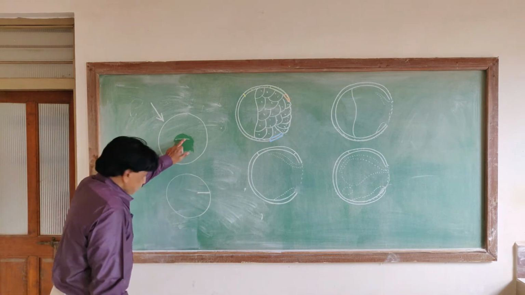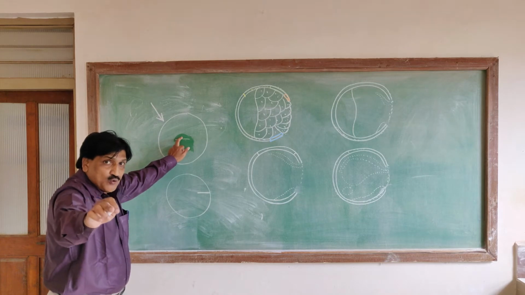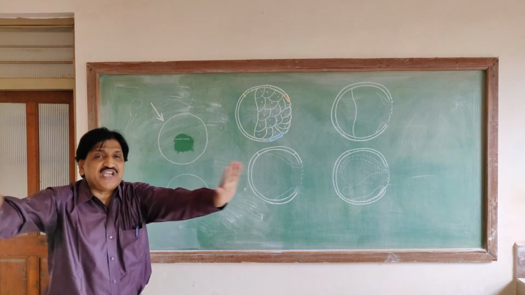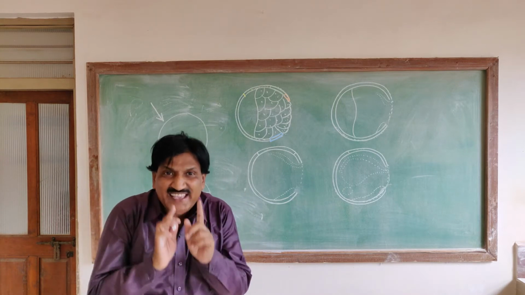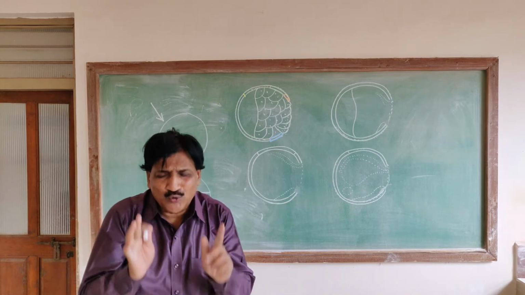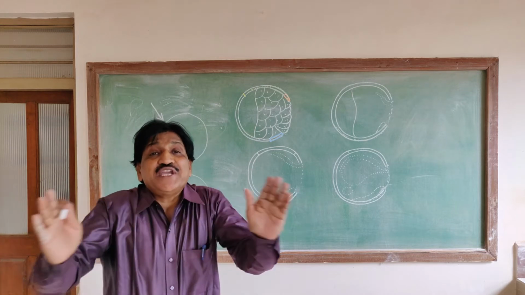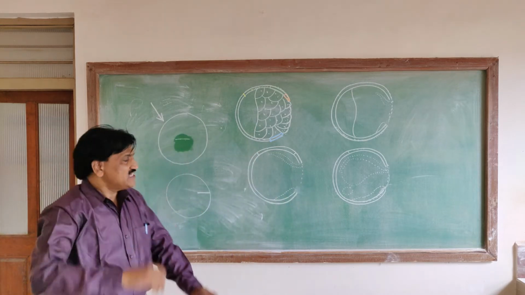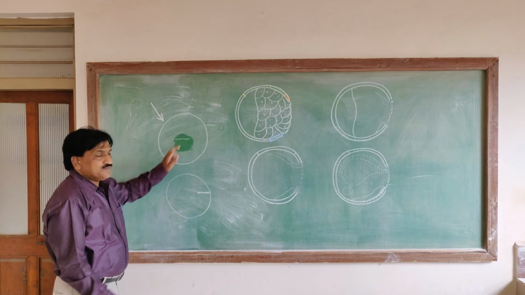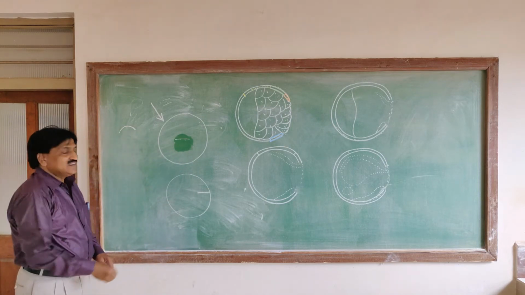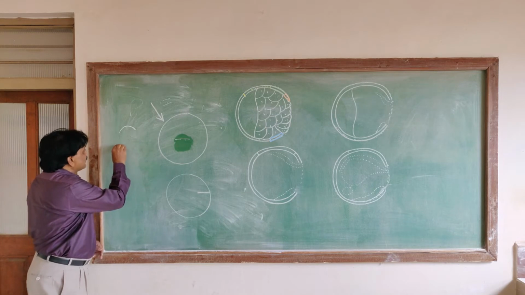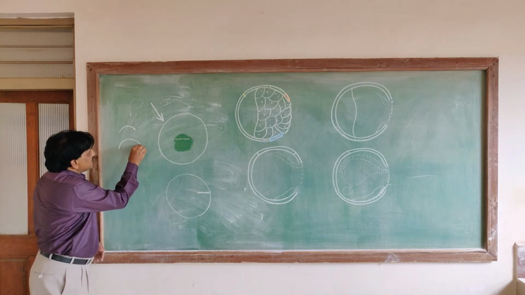This blastoporal group exhibits different shapes. Please note down. Number one is the transverse groove. The second is crescentic. The third is semicircular.